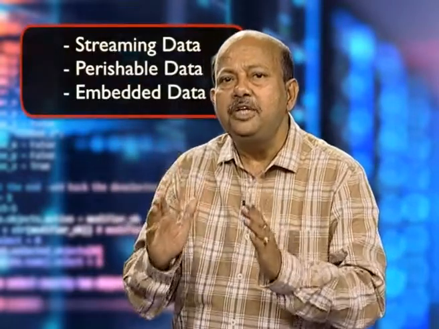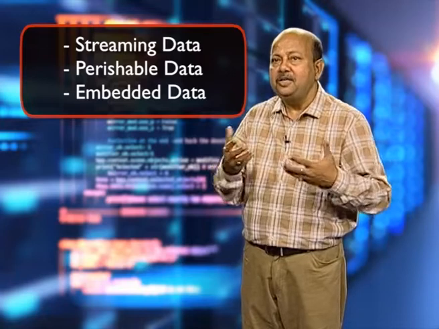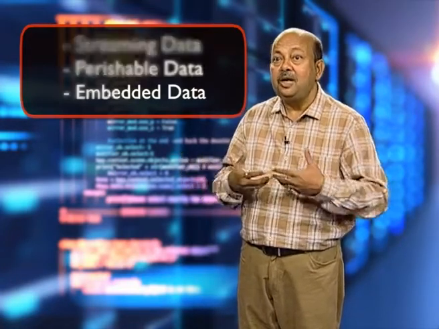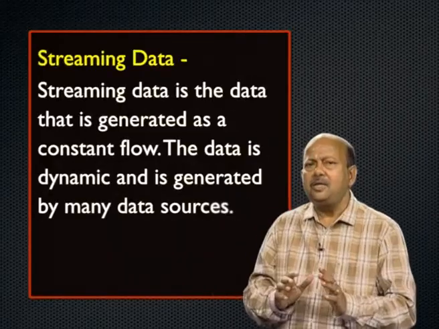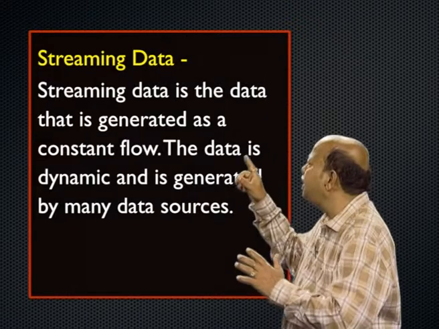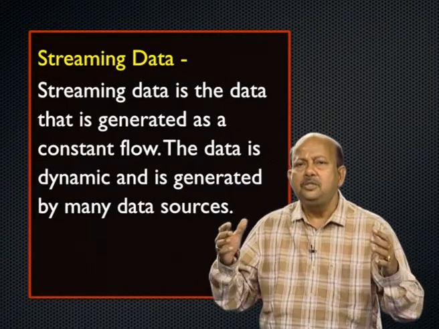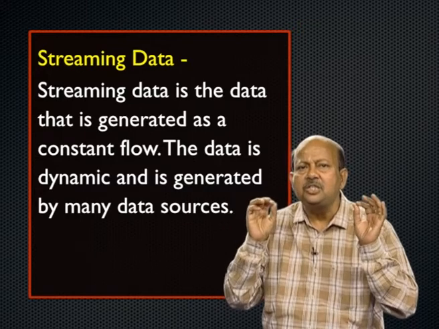So, let us understand streaming data, perishable data and embedded data. These are the new data types evolved in the industry, and we need to know this data very well. So, let us understand what is streaming data. Streaming data is data that is generated by many data sources as a constant flow.